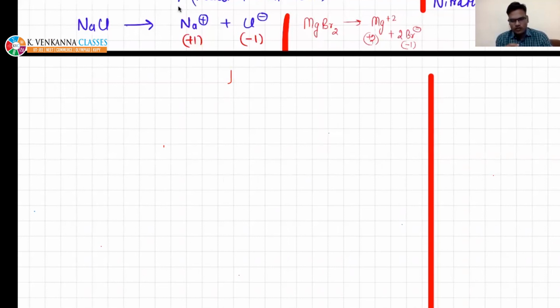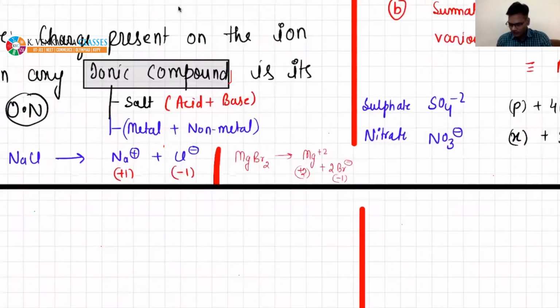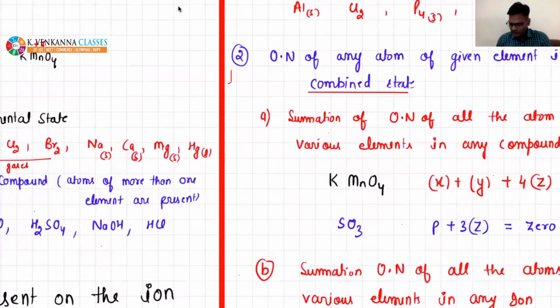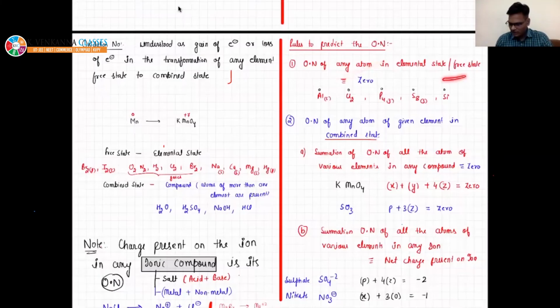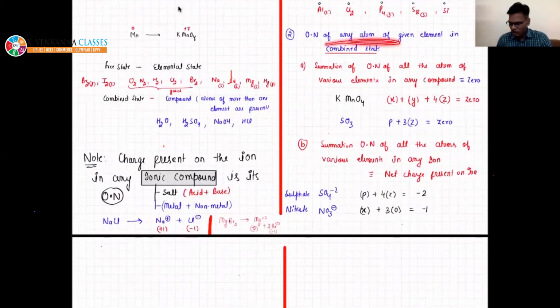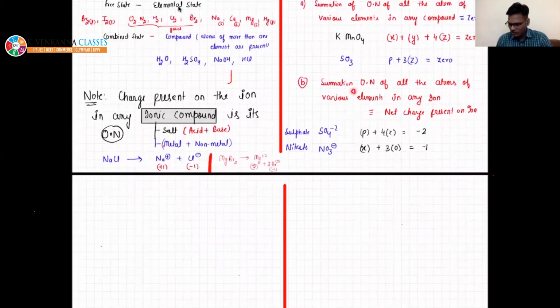You need to follow these rules in the order given. The first rule, which I have already told you: the oxidation number of any element in free state is 0, and in the combined state, the summation of oxidation number of all the atoms will be 0 in any compound, and the summation of oxidation number of all the atoms in any ion will be equal to the net charge present on the ion, right?